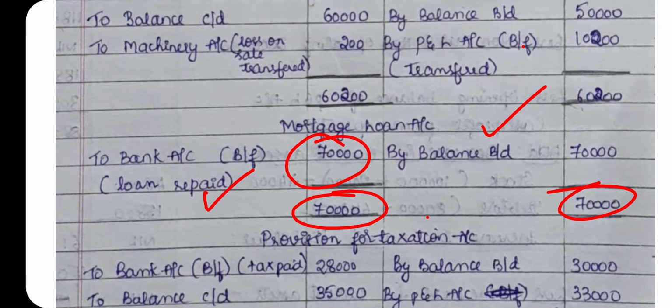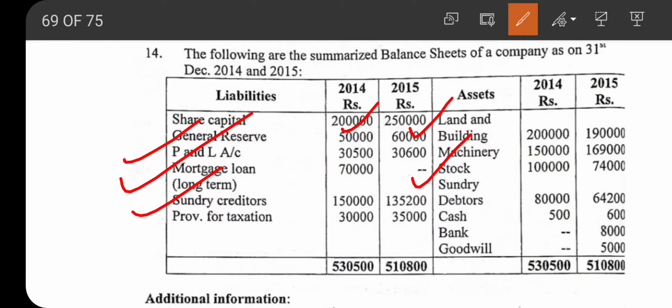Next item under liability is sundry creditor. 1,50,000 is the opening balance, 1,35,200 is the closing balance. So there is a decrease in the current liability. Next item, provision for taxation. Opening balance is 30,000, closing balance is 35,000.